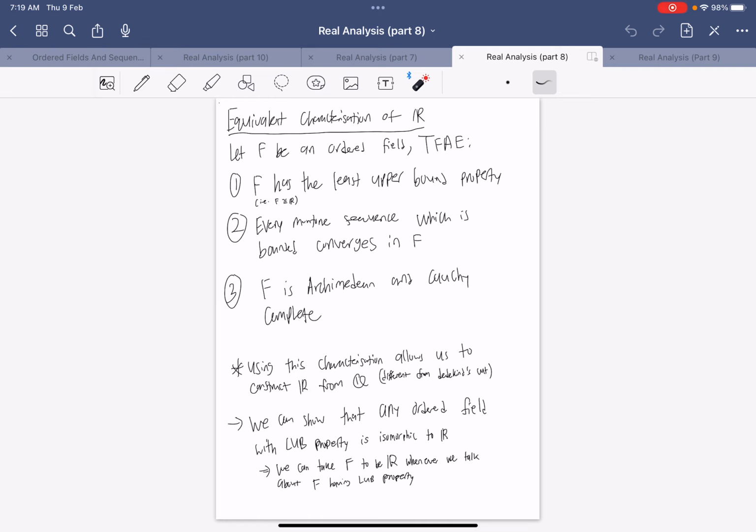And so I've come to the end of characterizing the real numbers, and so now you understand what a complete ordered field means. An ordered field is a field that has a total ordering, and this ordering respects addition and multiplication. And this completeness is trying to capture the least upper bound, but you can also say it now captures the Archimedean and Cauchy Complete properties as well.